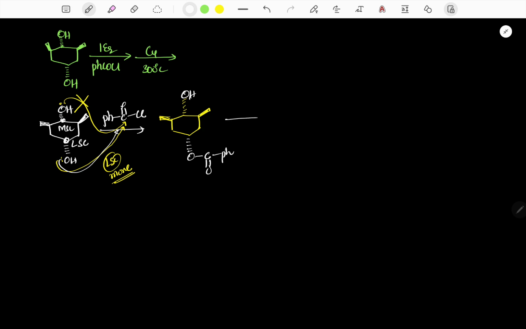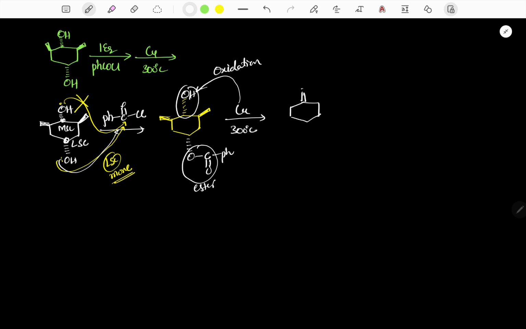Now it is treated with copper at 300 degrees Celsius. So it is a carboxylic ester, and with copper there is no reaction. But here it is a secondary alcohol and copper. So this is oxidation. Secondary alcohol with copper, oxidation.